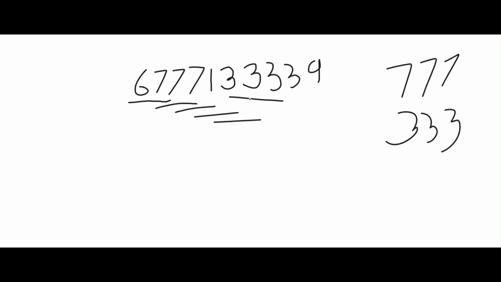Then we'll check this. Yes, again. So by sliding a window of size 3 over the entire string, we can find out whether a digit is repeating exactly 3 times.